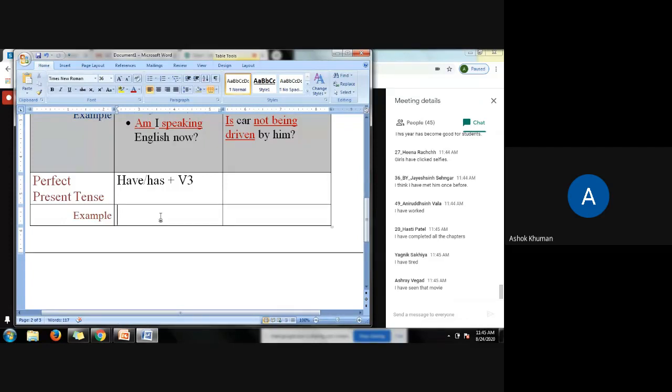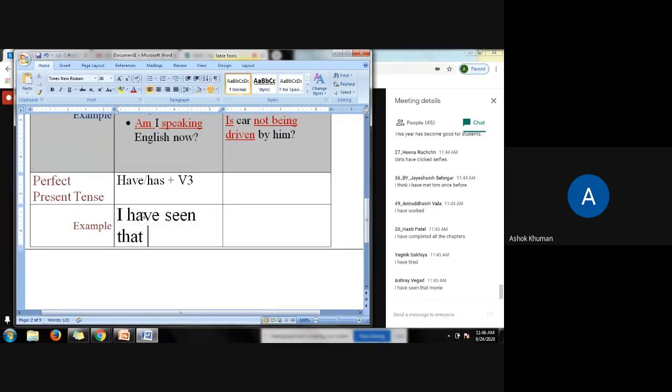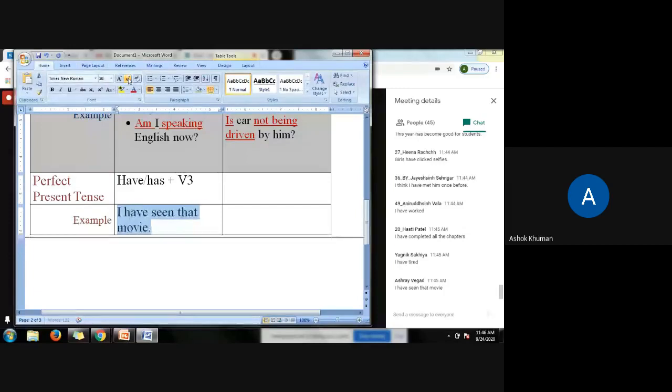Okay, good. So we will take the last example: I have seen that movie. So the verb form is have, has. I carries have, so have seen. So have, has plus seen, V3.